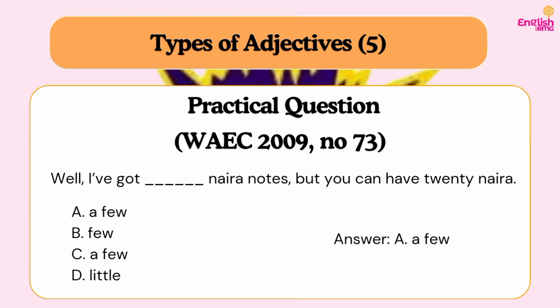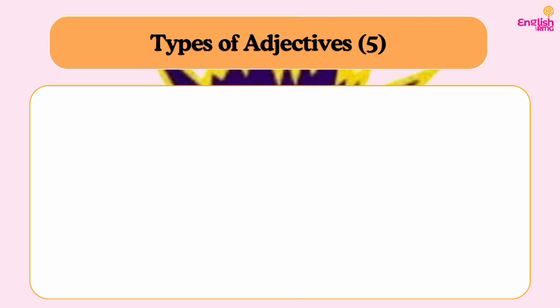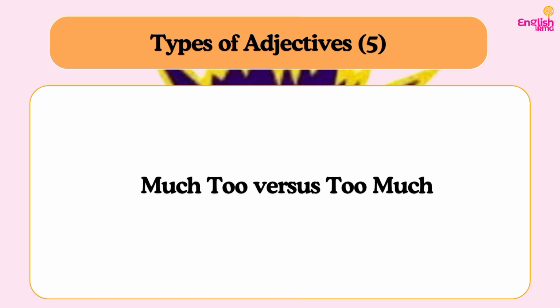So the sentence will read, well, I've got a few naira notes, but you can have 20 naira. Again, you are empowered with the rules, so you can't get confused with the options. Do you understand? So always prove that I'm a student of English with RMG, so I already know all the rules. So let's move on to the next one, which is much versus too much.